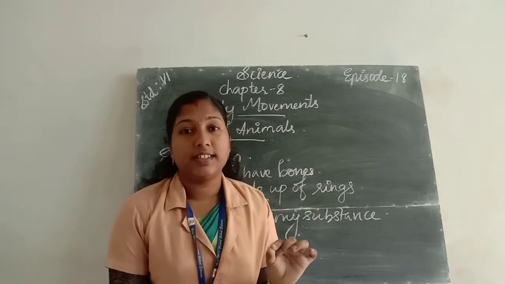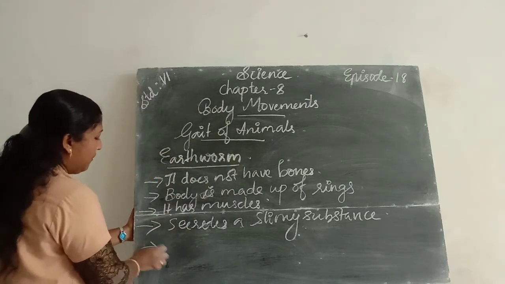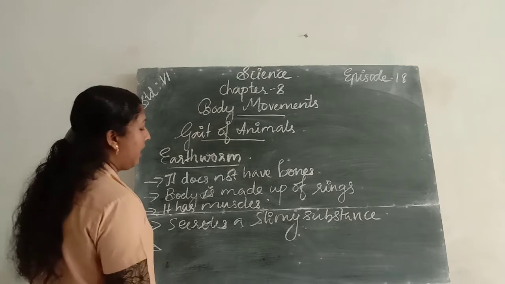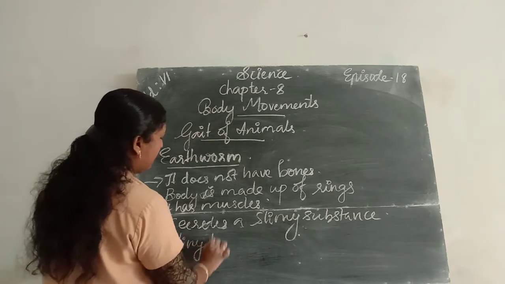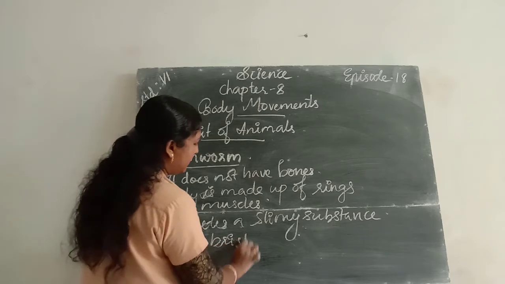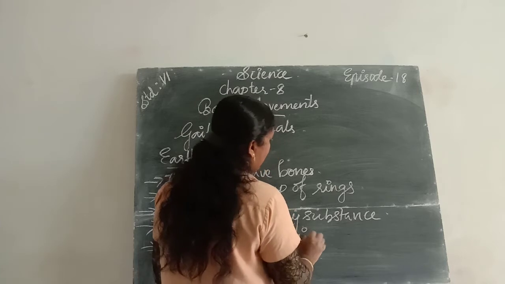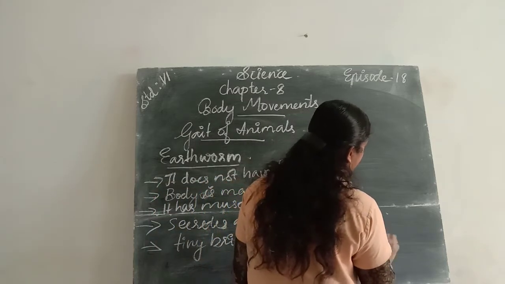Bristles means a hair-like structure. Under the body of the earthworm there are so many tiny hair-like structures present.